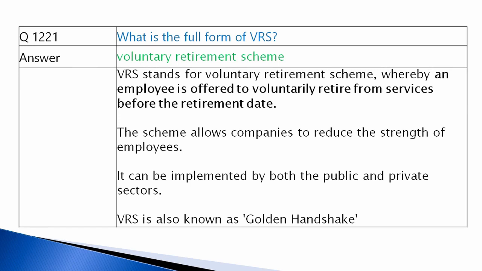It can be implemented by both public and private sector. Any company can implement a VRS scheme. VRS is also known as golden handshake. You will give a lump sum amount to the employee and give him retirement.